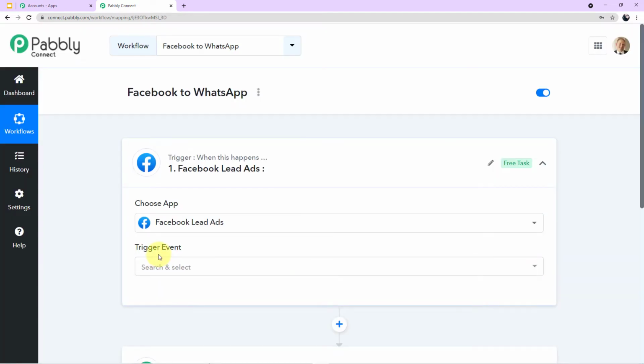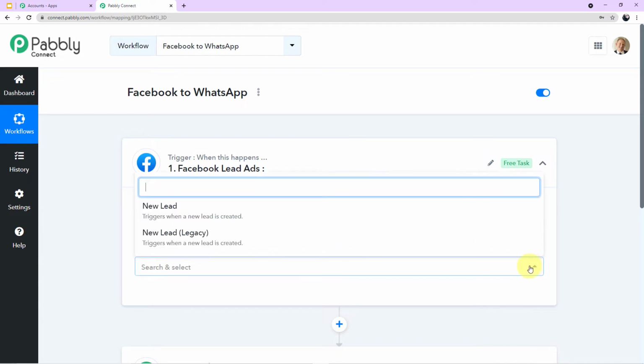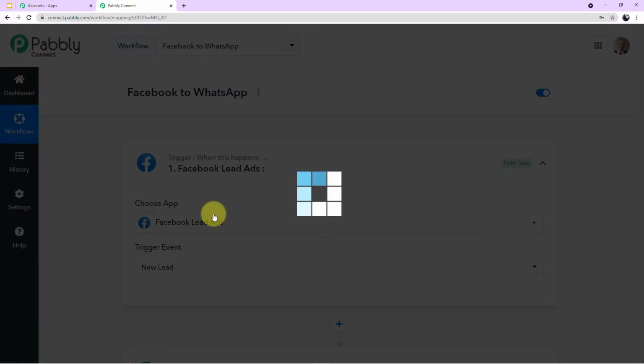Okay, now a new field of trigger event has emerged in front of me. If you will click this arrow, you can find the trigger event. The particular trigger event is new lead. I'll choose this and now I'll click on connect.